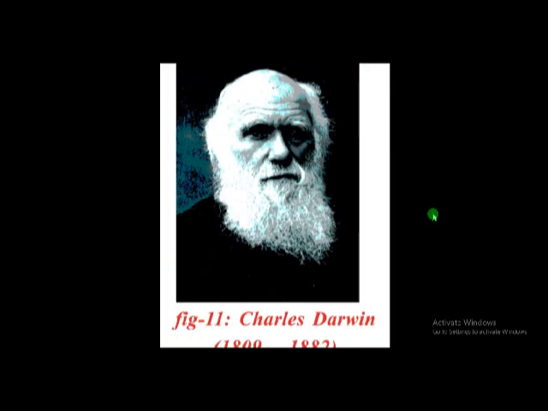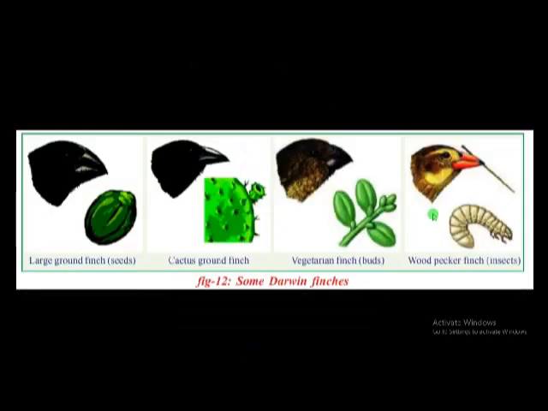And here is a great scientist, Charles Darwin. He wrote a famous book, Origin of Species. He proposed a theory called natural selection, and nature always selects the organisms with better characters. That is called natural selection. And he had done all his observations and experiments on an island, the Galapagos Island, and he had done his experiments on finch birds.